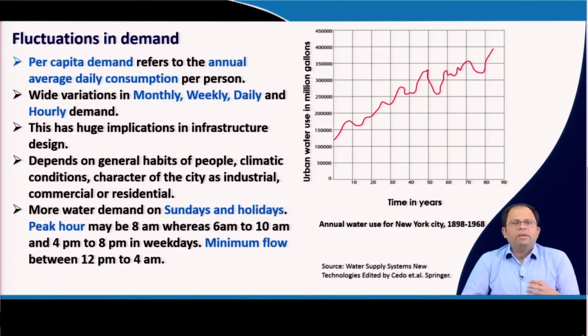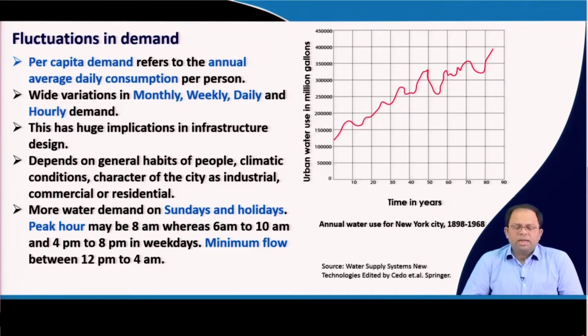But at the end of the day, we have to bring it down to per day, and this value per day varies by a huge margin. So, when we design our infrastructure, our pumps, and decide how long to operate our pumps, we need to have the exact values of the demand for that particular day. That is why we need to understand the fluctuations in water demand for an urban area. This has huge implications not only in infrastructure design, but also in the operation and maintenance of the infrastructure.